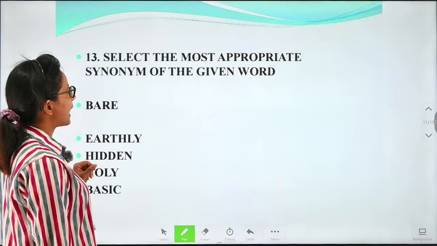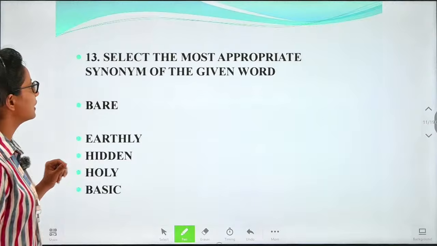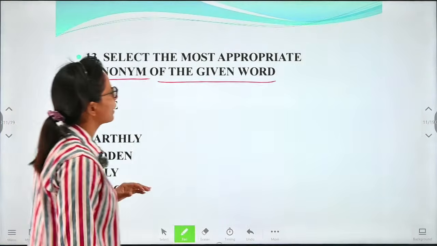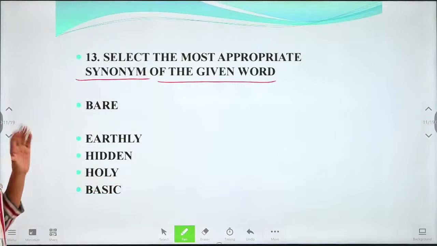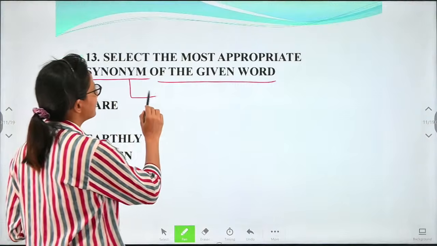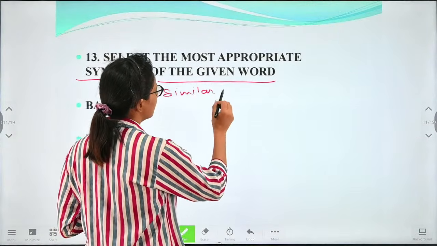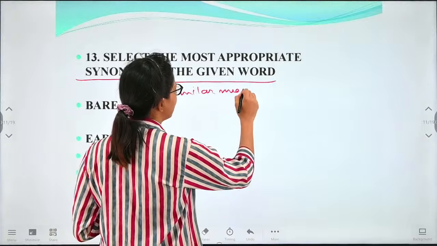Next, we'll have to find the synonym of the given expression. Okay, we'll have to find the synonym for the given expression. So what is synonym here? Synonym means we'll have to find the similar meaning word.